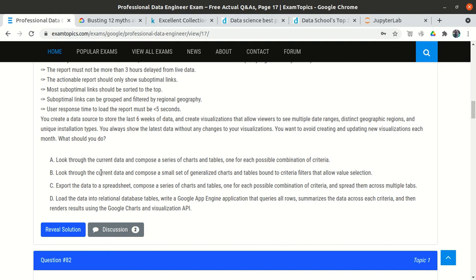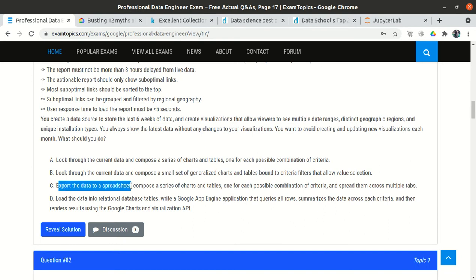Option B: look through the current data and compose a small set of generalized charts and tables bound to criteria filters that allow value selection. That looks perfectly okay, because we need to create a set of generalized charts. Let's suppose one chart shows a scatter plot, another shows a bar plot, and other charts show sorted values, and we provide some filter criteria. So that looks perfectly okay.